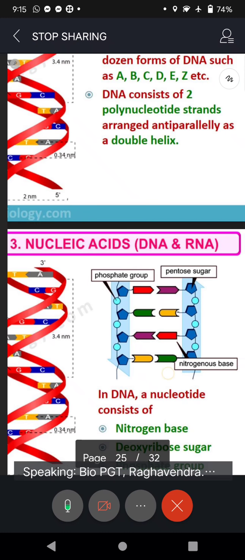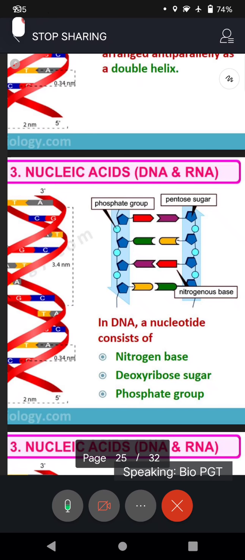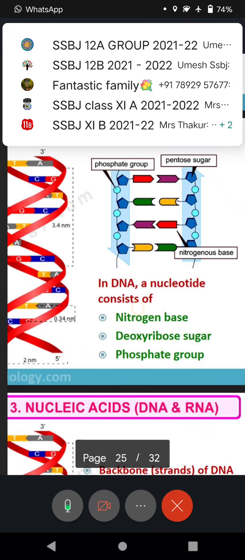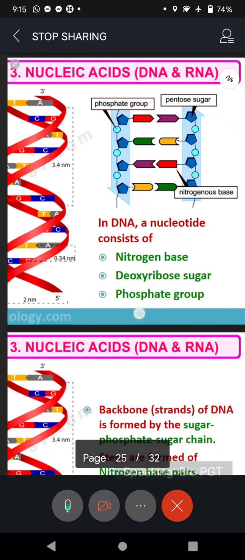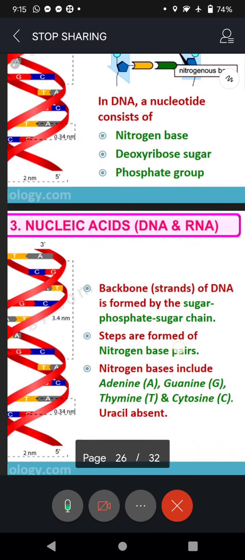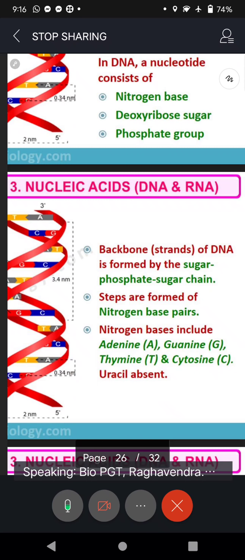As the DNA evolves, we are also evolving in the evolutionary line. So, DNA: nitrogen base, deoxyribose sugar, phosphate. Look at that. I think all this you know. Losing an oxygen atom in DNA, sir, does that mean the acid is evolving? No, not that.